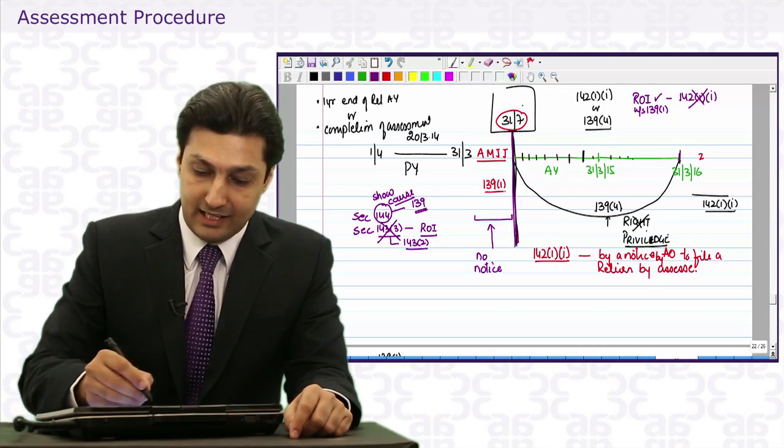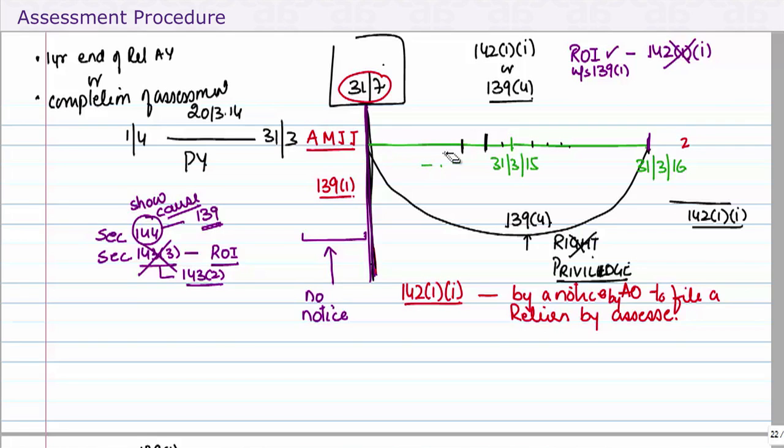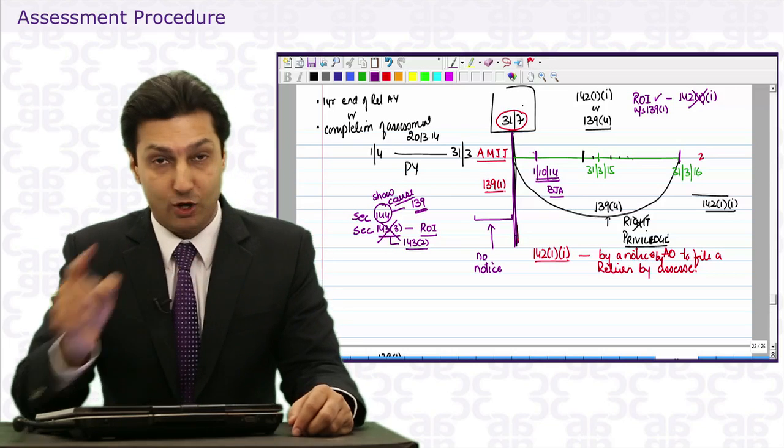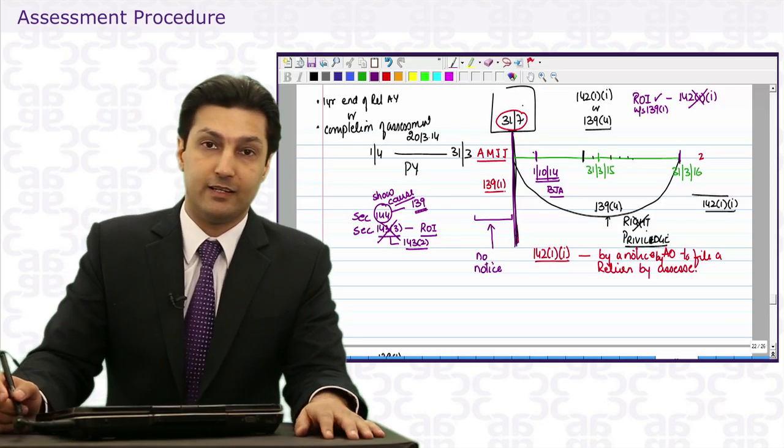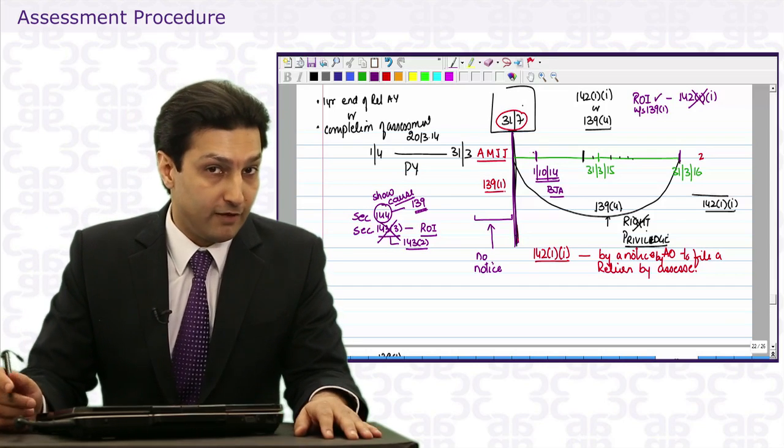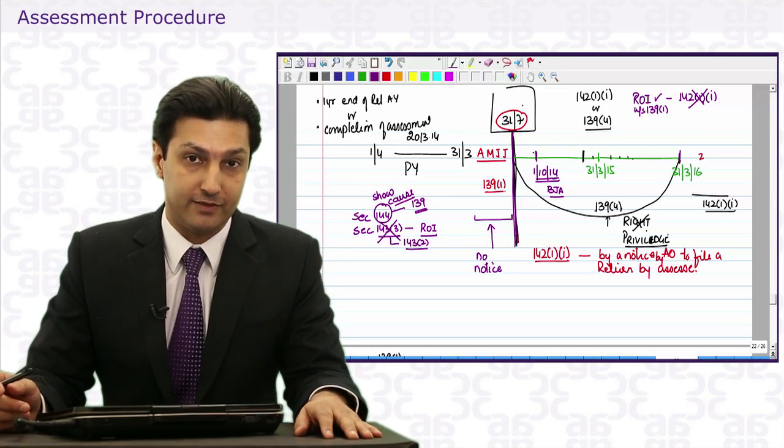The question is, can he over here, if I have not filed a return up till the due date, say on 1st of October 14, send a show cause notice saying that, look, I did not get your return, I'm taking your case in BJA. Well, the answer is yes, because up till this date, you had not filed a return, and I repeat for the last time, 139.4 is not your right, it's just a privilege.